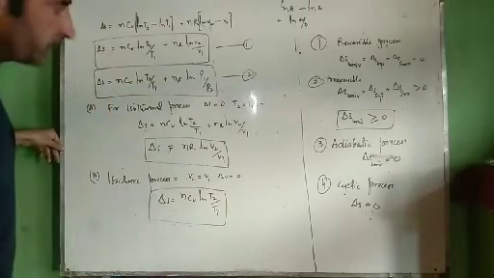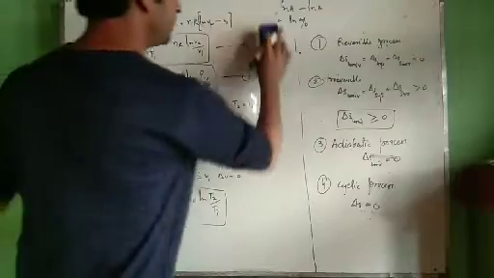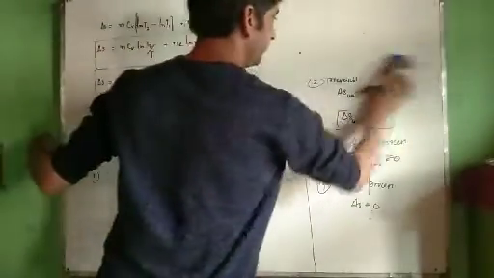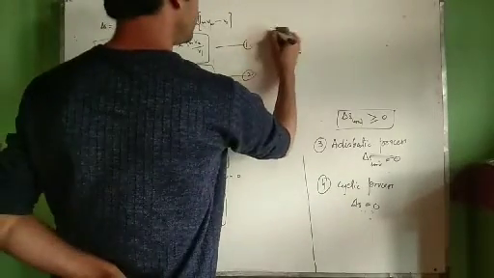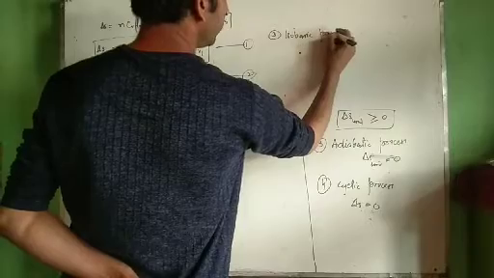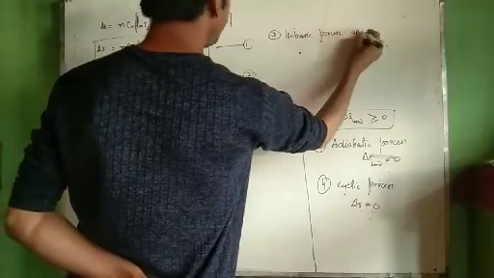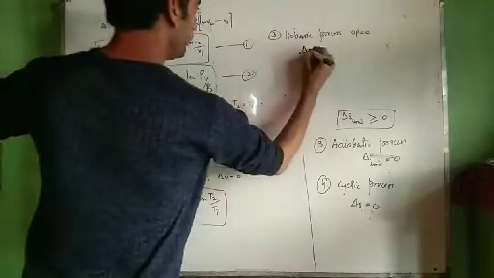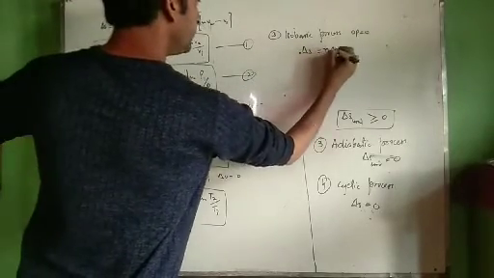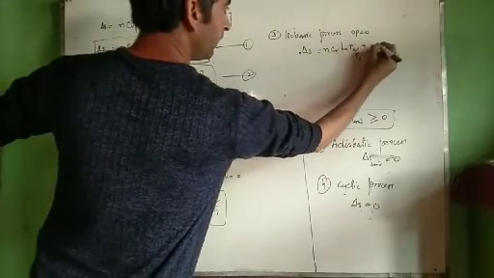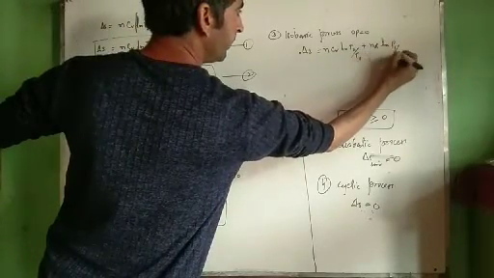Now one more process is the isobaric process. For the isobaric process, del P is equal to 0. We can make use of this equation. Therefore, our del S becomes equal to nCv ln of T2 by T1 plus nR ln of P1 by P2.